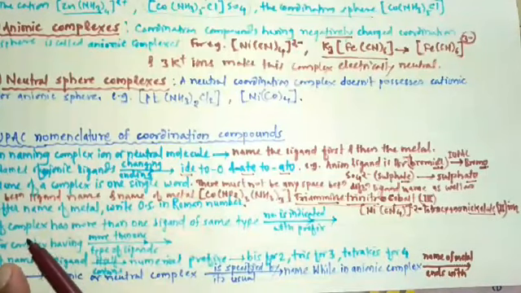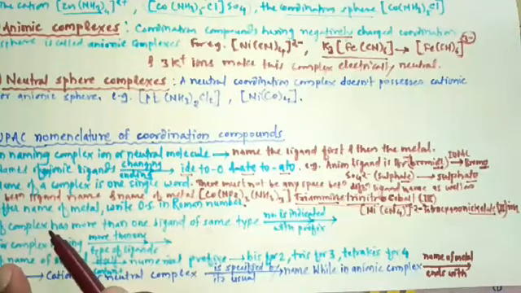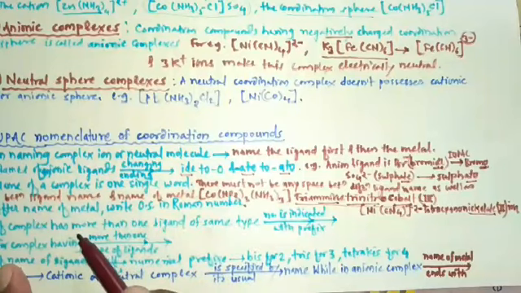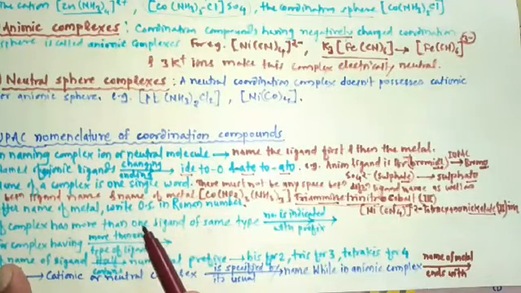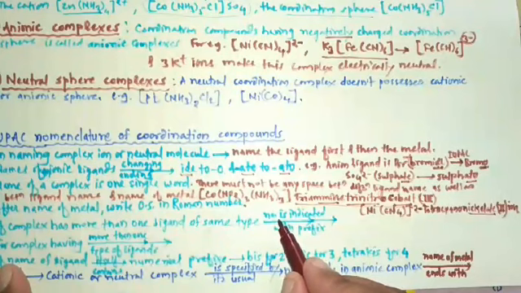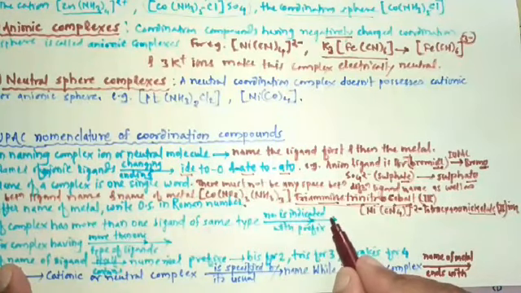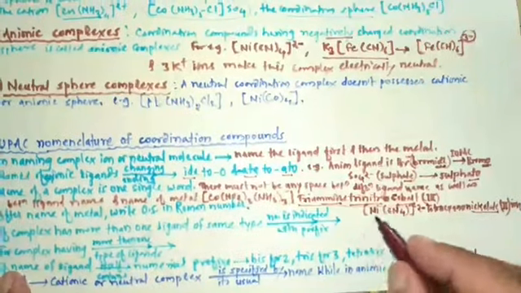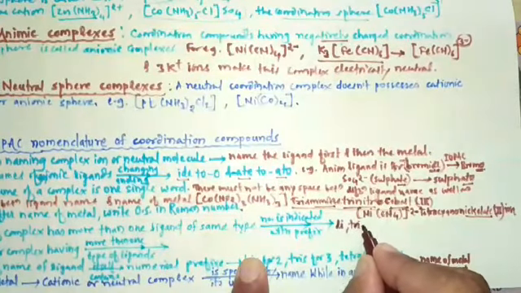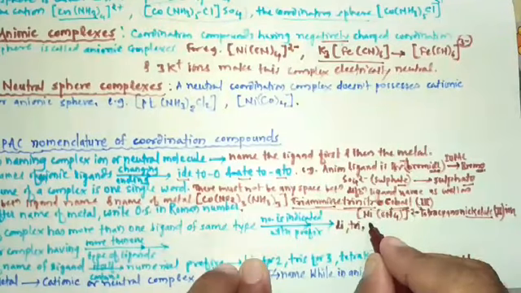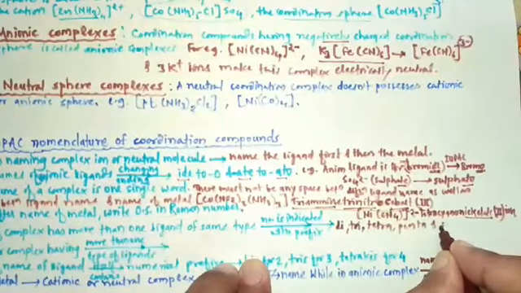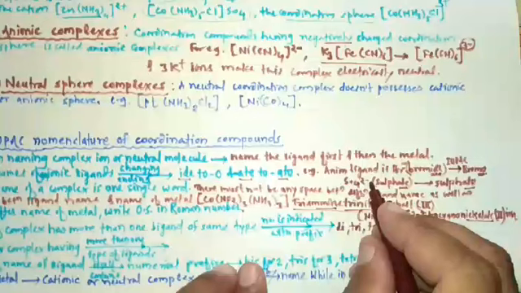Then the next IUPAC rule is: if complex has more than one ligand of same type, the number is indicated by prefixes like di, tri, tetra, penta, and so on.